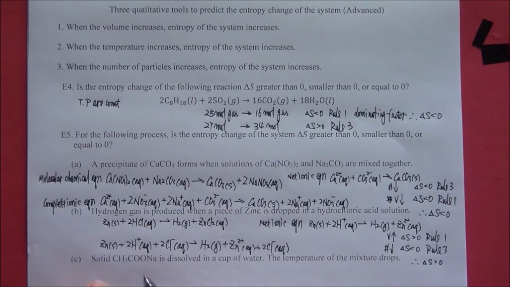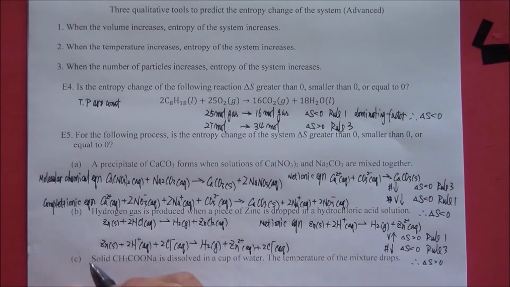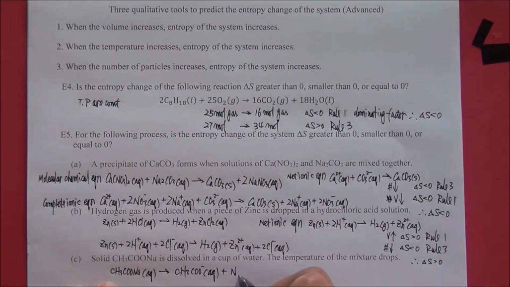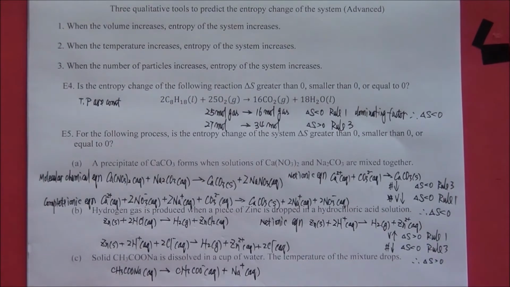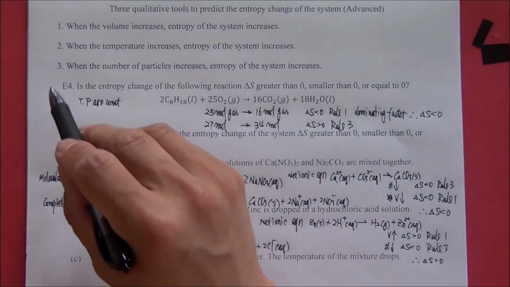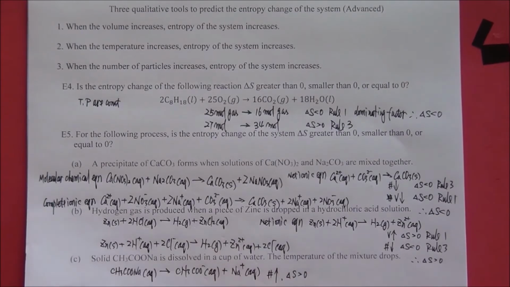Part C. Solid sodium acetate is dissolved in a cup of water. The temperature of the mixture drops. This is another process that does not involve a chemical reaction. We have 1 mole of reactant. We have 2 moles of product. According to rule number 3, the number of particles increases. So, delta S larger than 0.